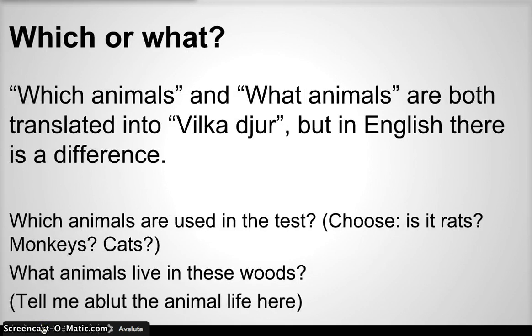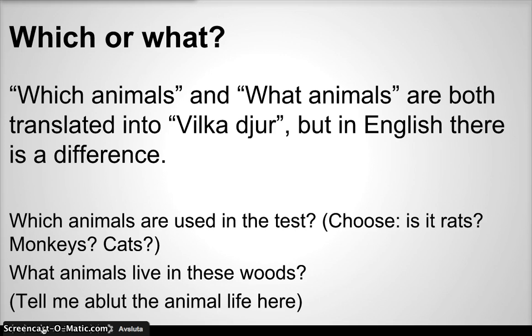So how do I know if I'm to use which or what? If we look at the expressions which animals and what animals, they're both translated into vilka djur in Swedish. But in English, there is a difference. So if you would look at the examples that I give you now, perhaps you can see the different ways that they use it in English.